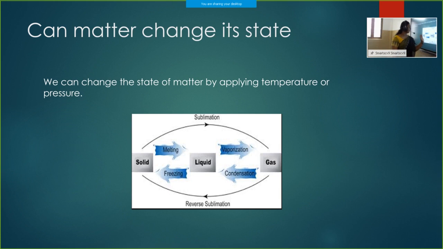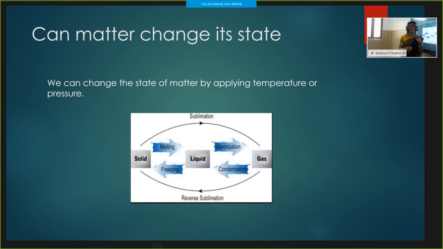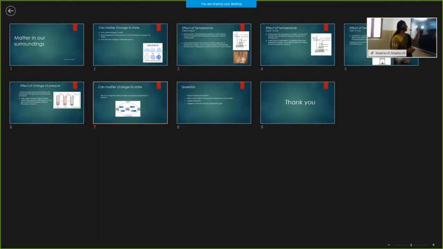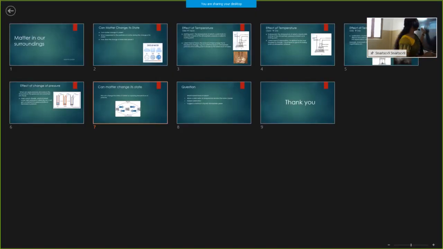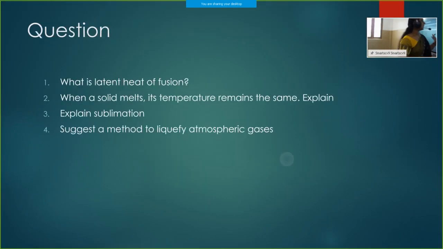Here we said that if we convert a solid to liquid, its temperature will remain constant until all the substance is melted. Solid melted, temperature remains same. Why? Because this heat is utilized to increase the kinetic energy of the particles. This will result in breakage of the bonds.